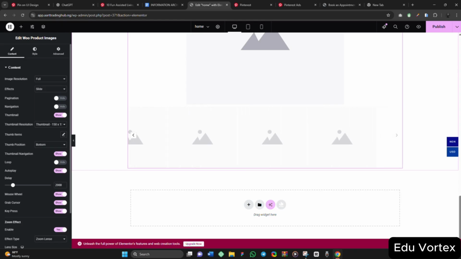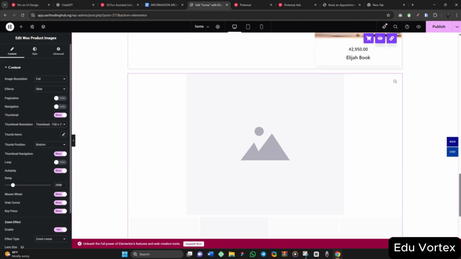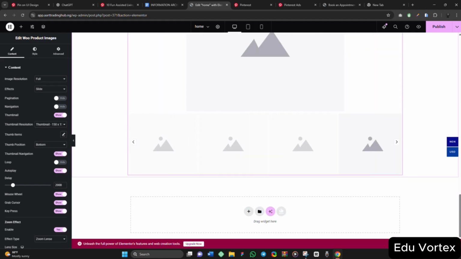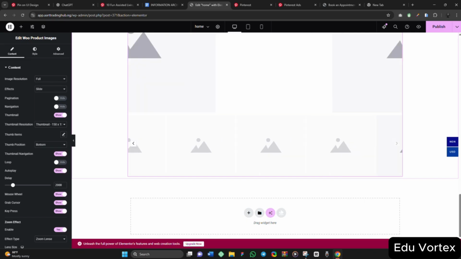So this is how it will show. Look at it. You can use this one to build your single product page. The reason we are not building a single product page is because it comes together with our team.